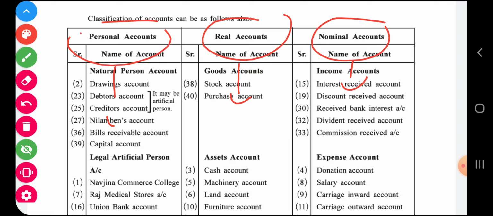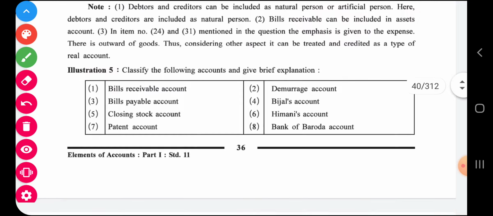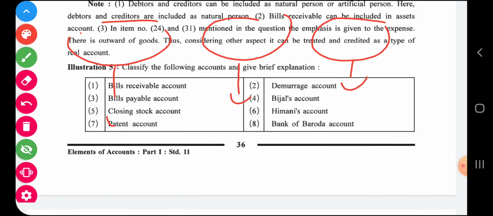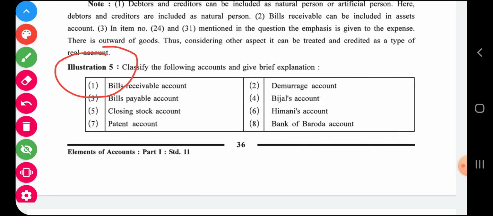Now you will practice the example in your book. You will write it, example number 4, and then example number 5, which you have to practice on your own.